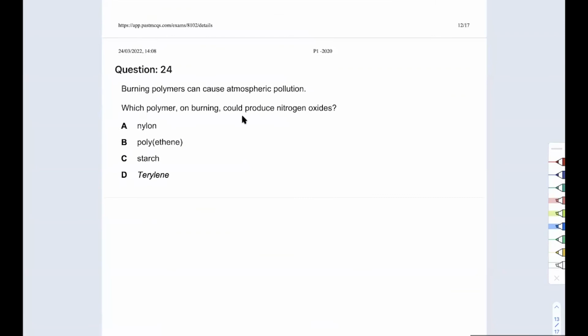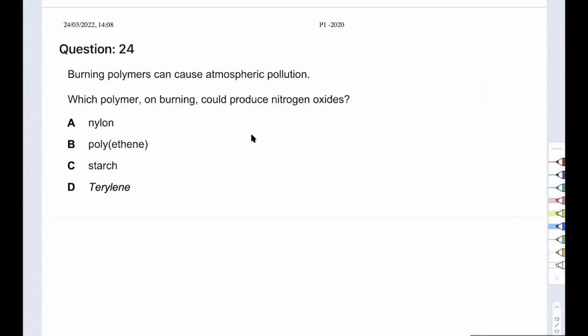All right, burning polymers. Do you still have a few minutes? I just have like 6 or 7 questions left. So burning polymers can cause atmospheric pollution. Okay, which polymer burning could produce nitrogen oxides? There's only one polymer in there that has nitrogen in it. So go on, select it. Nylon. Nylon, very good. Yep, nylon. That's the answer because it has amide linkage.